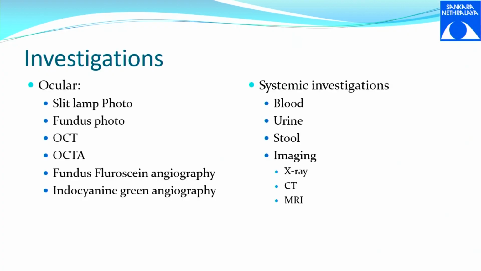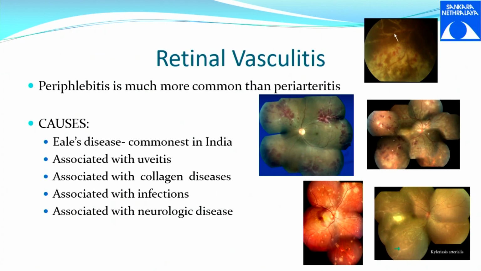Systemic investigation: blood investigation, urine, stool, imaging. We have chest X-ray, CT, MRI. We have a set of investigations through which we try to diagnose what is the problem for the patient, but we do not investigate everything. We do a tailored set of investigations. Okay, so we will talk about one thing step by step.